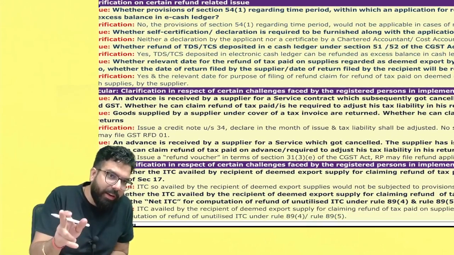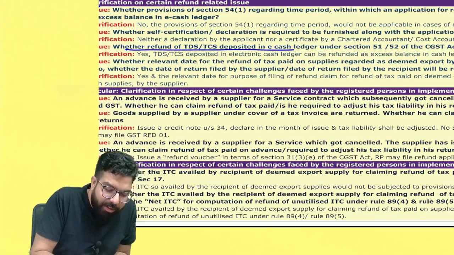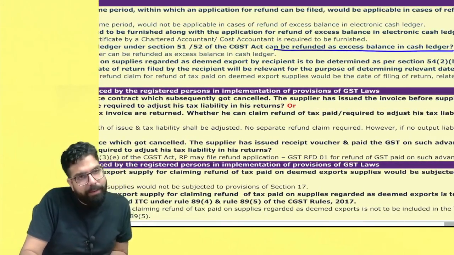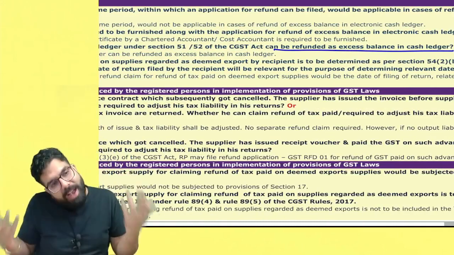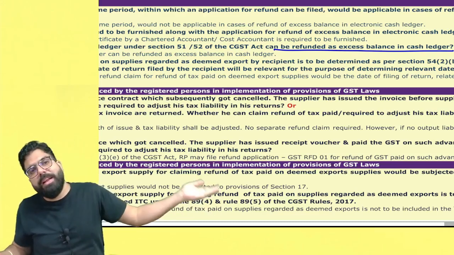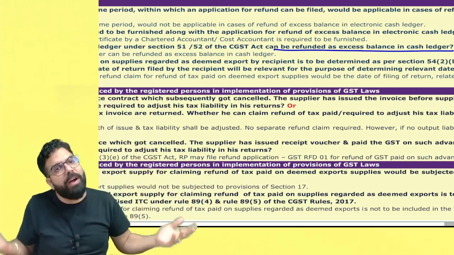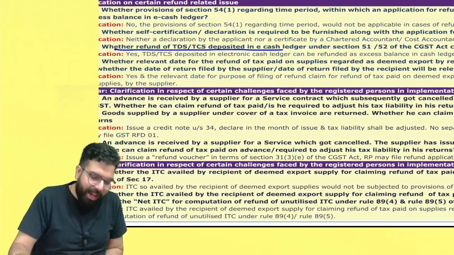CS certificate means chartered accountant or cost accountant. Now they are telling whether refund of TDS and TCS deposited in the e-cash ledger can be refunded as excess balance of e-cash ledger. Yes, TDS and TCS is nothing other than your cash only, because when people deduct TDS and TCS and pay to the government, it comes in your e-cash ledger only. So it's a refund of the e-cash ledger balance only, for which there is no time limit which is applicable.